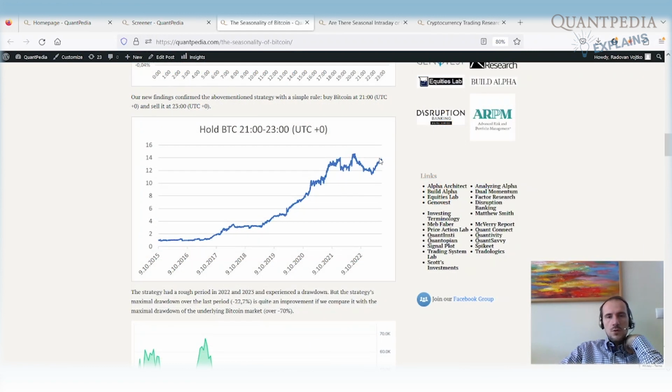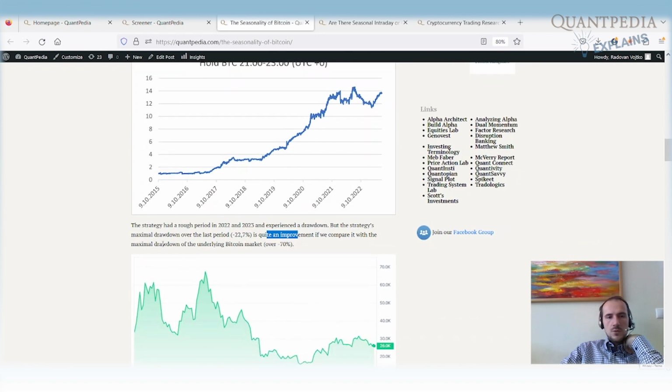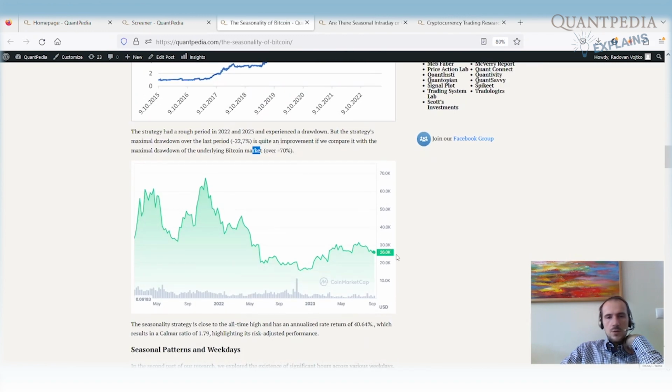Here we have a longer sample of the strategy. So we see that the strategy had a rough period in 2022 and 2023. It experienced a drawdown, but the strategy's maximum drawdown over the last period, 22%, is quite an improvement if we compare it with the maximal drawdown of the underlying Bitcoin market. So this is the underlying Bitcoin market over the last 2 years. We see that we have over 70% drawdown at the worst point.